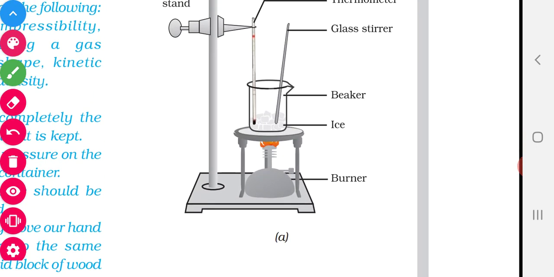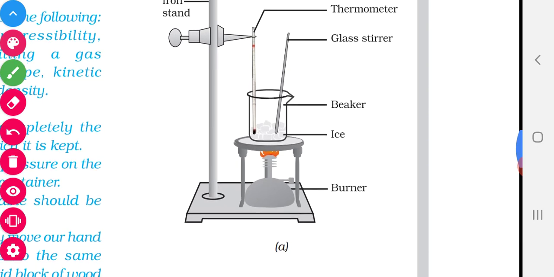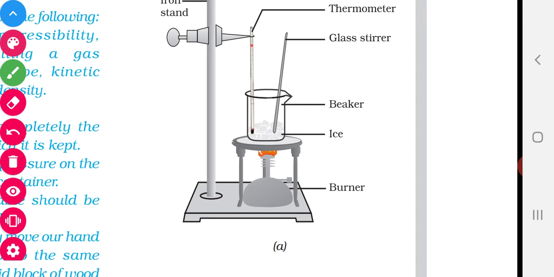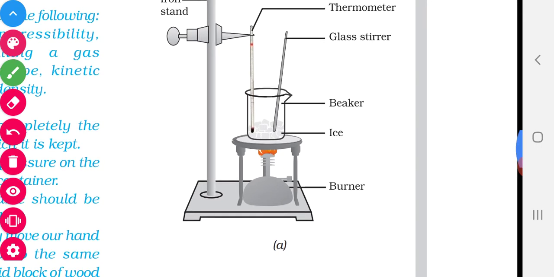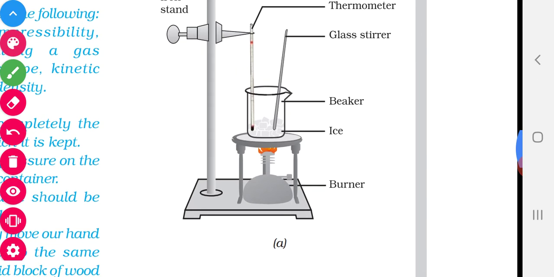Okay? So, compare three solids A, B, C. The melting point of A is 100 degrees Celsius. The melting point of B is 200 degrees Celsius. The melting point of C is 300 degrees Celsius. Which has the highest melting point? C has the highest melting point, isn't it? So where do we have to supply more heat energy? To A or B or C?